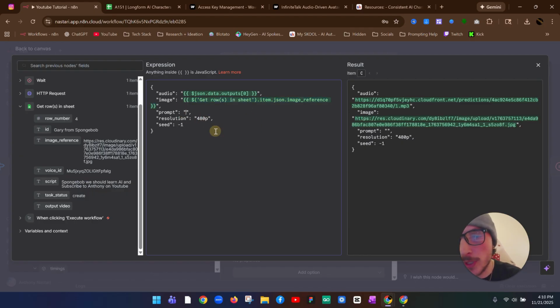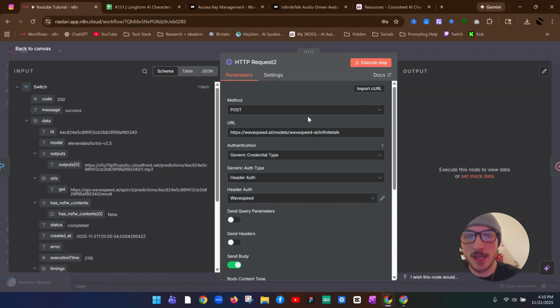The prompt, you could put something in there if you want the video to be a little bit more specific. So if you're looking for the video to maybe have him making hand gestures or have him smiling, you can type that right in there. But for now, I'm going to leave that blank. Resolution, you can go all the way up to 1080p, I believe, but it is a little bit more expensive, so we'll leave it at 480. And let's go take a look at when we execute that step.